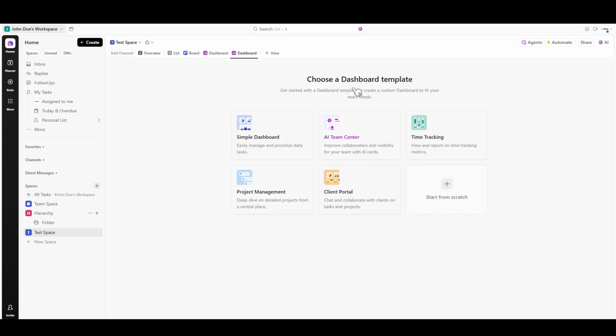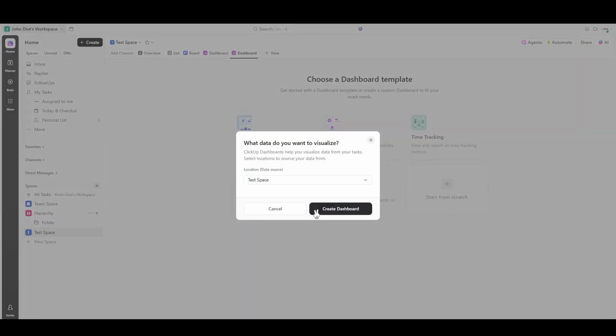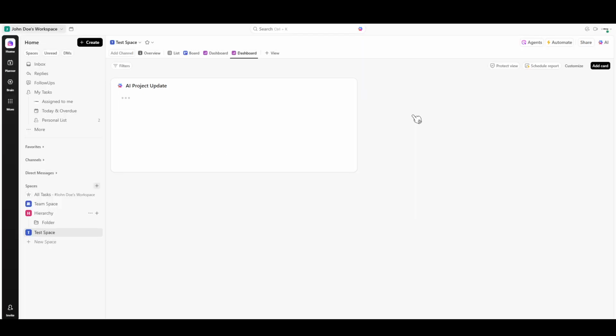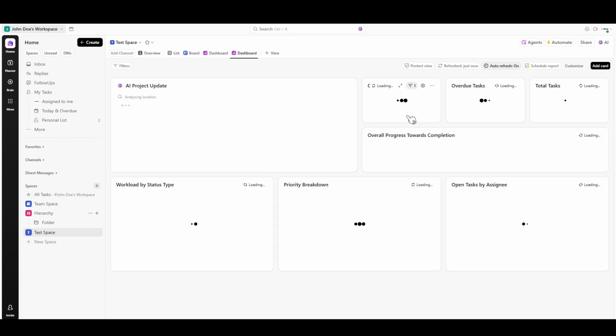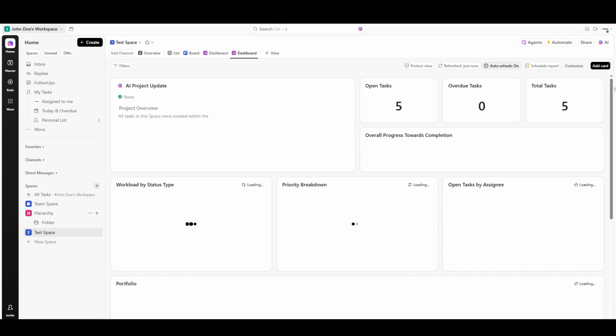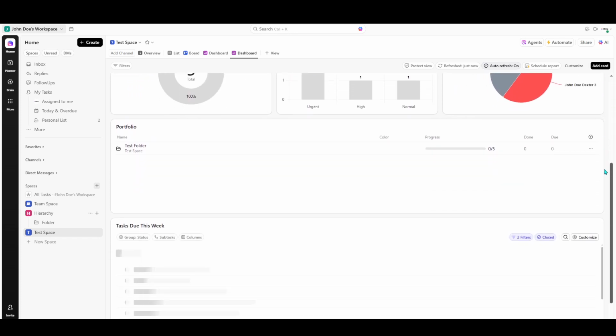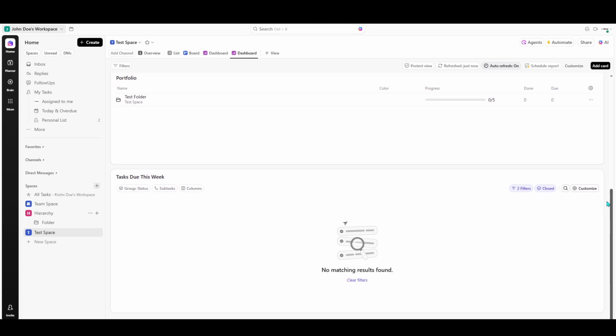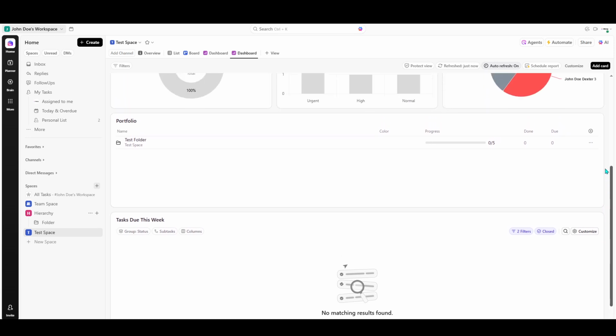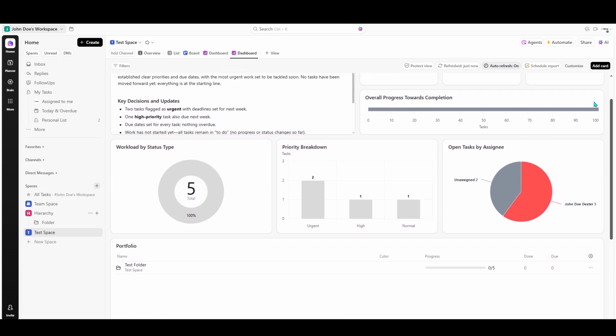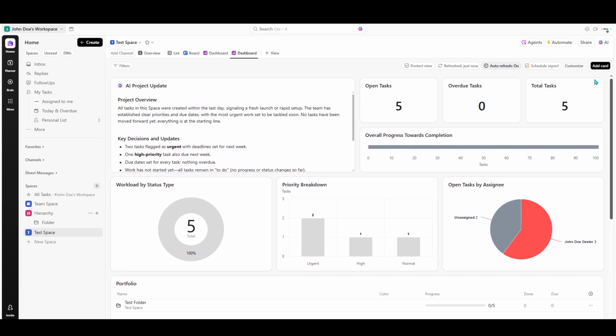Now, here's where the magic happens. ClickUp has efficiently organized a template for you, complete with various widgets and cards that are tailored for effective project management. This serves as your starter kit to ensure you are equipped with essential tools for tracking and managing your projects. But of course, everyone's needs can be a little different, so personalizing this space is crucial to optimize it for your specific workflow. If you find that certain elements aren't quite right for your needs, customizing is simple.